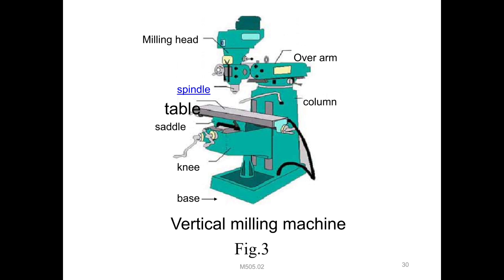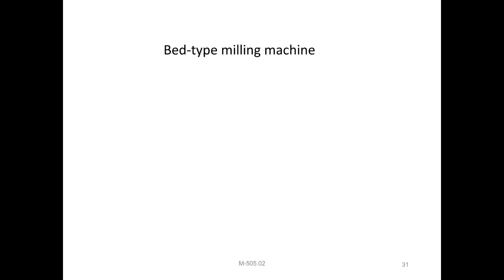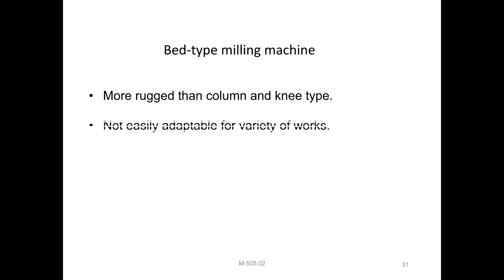Next, the bed type of milling machine. It is more rugged than the column and knee type, but not as easily adaptable for a variety of work. It can have multiple spindles which can be fed vertically and horizontally. It consists of a number of heads, so multiple spindles can be provided for revolving horizontally, and vertical type operations on the workpiece can also be performed at a time.